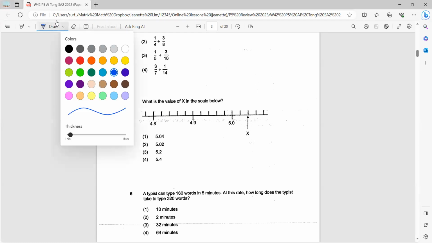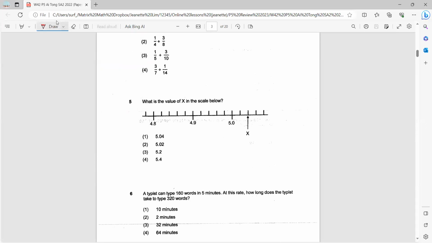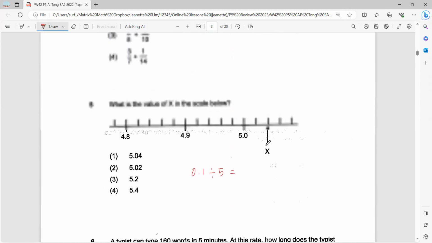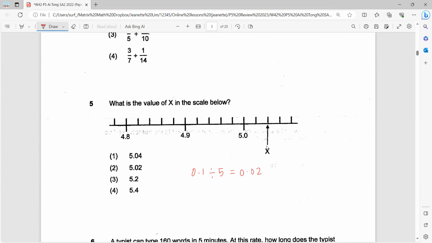Okay, so 0.1. If you divide it by 5, the increase is actually 0.02. Alternatively, you can say this is 4.80, 4.90.